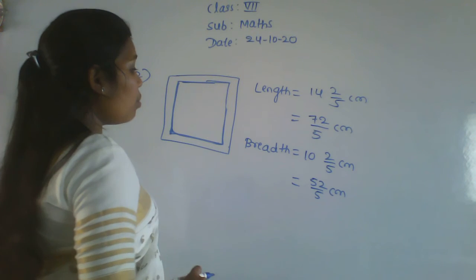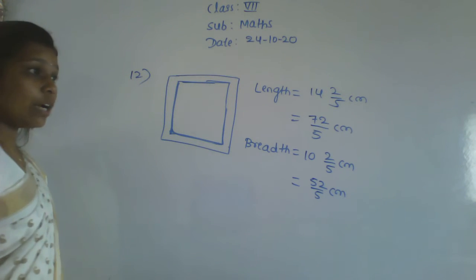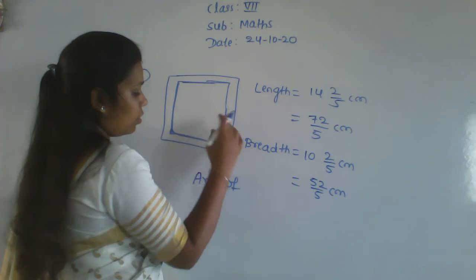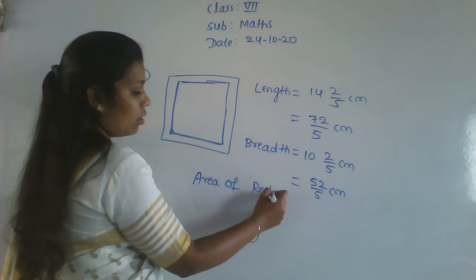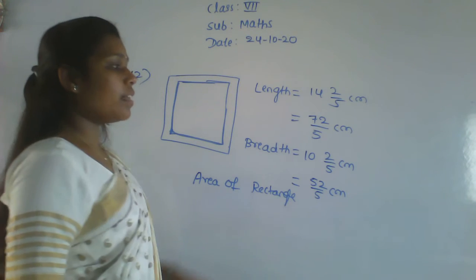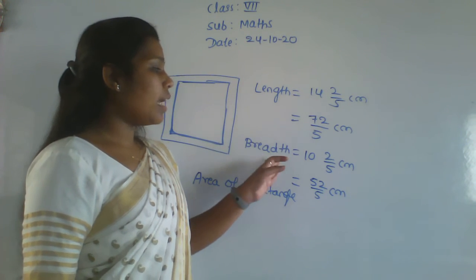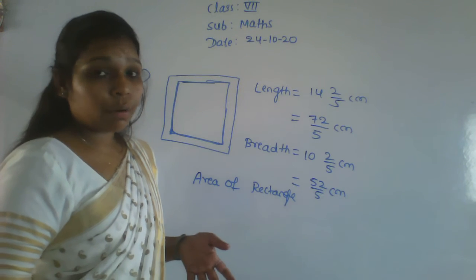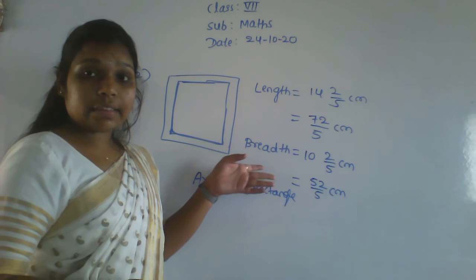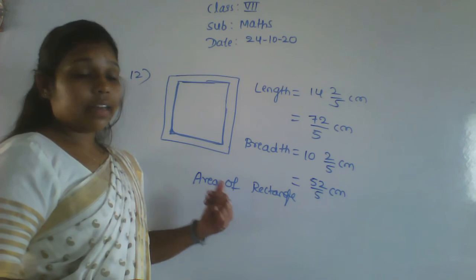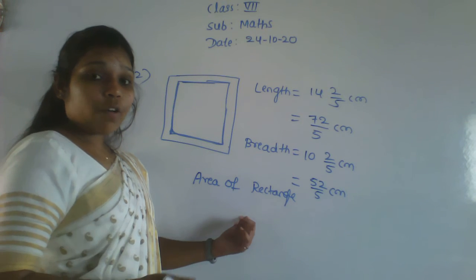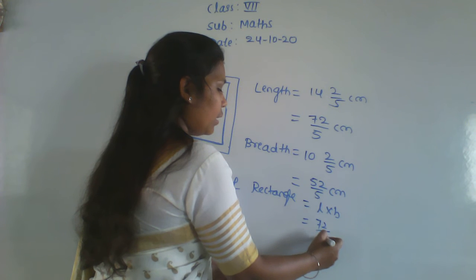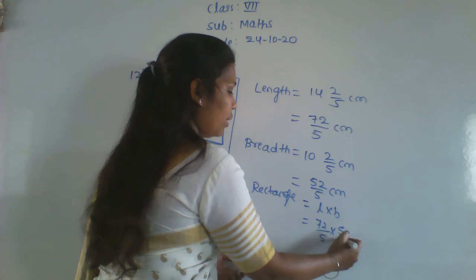Now we have to find the area of this rectangle. This is a rectangle shape, right? Because length is different and breadth is different. If both are the same, then we can say that it is a square. But here different values are there, length and breadth, so that's why it is a rectangle. Then what is the area of a rectangle? Area of a rectangle is L into B. Now do the multiplication: 72 by 5 into 52 by 5.